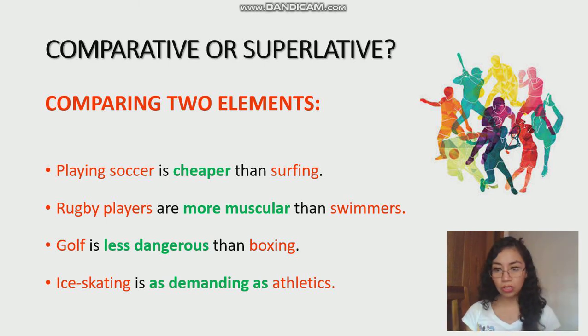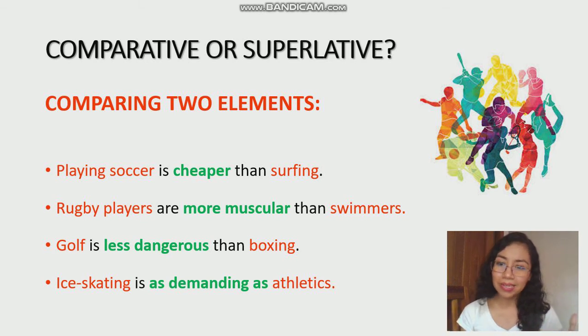So, what's the structure like? Basically, the first thing you need to do, whatever the case is, whether you want to say that one thing is more and one thing is less or that they are similar, the first element is the first thing that you are comparing. Playing soccer, rugby players, golf, ice skating, whatever you want to say, but that's the first. Then you need the verb to be.